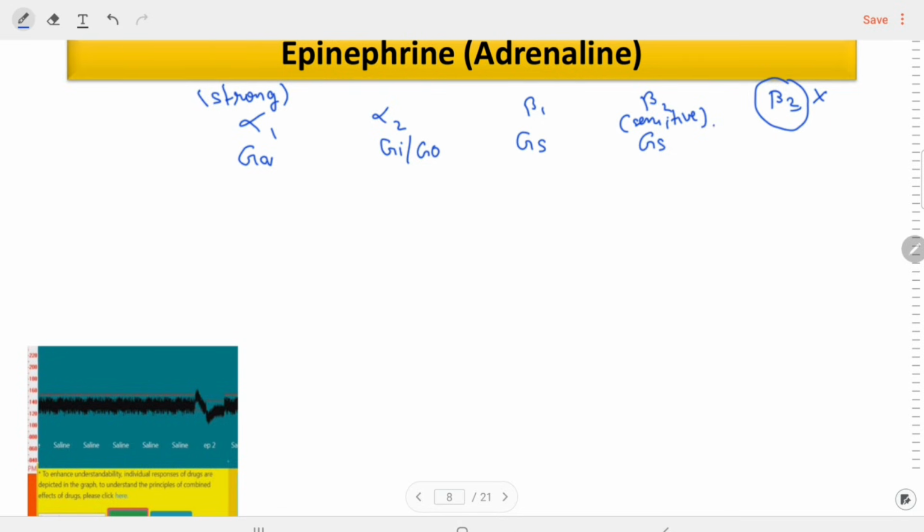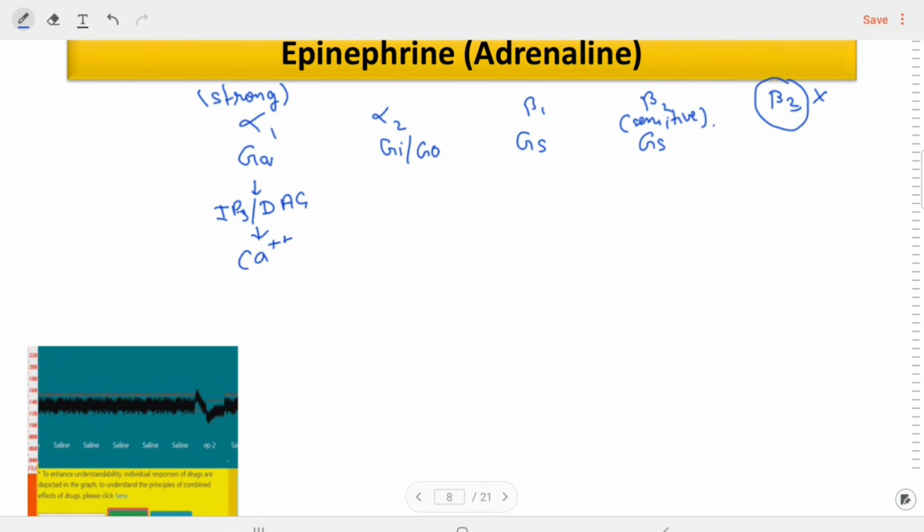If Gq is activated, there will be activation of the IP3-DAG pathway that will ultimately lead to the release of calcium. Remember one thing, anywhere calcium is released, that will cause contraction.